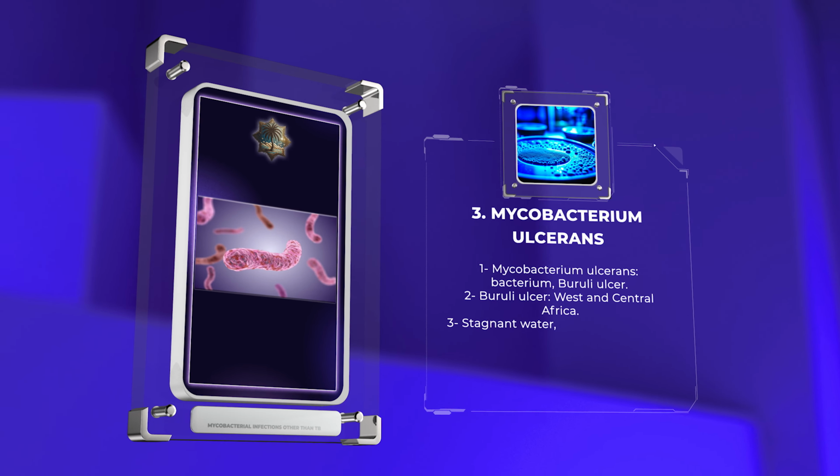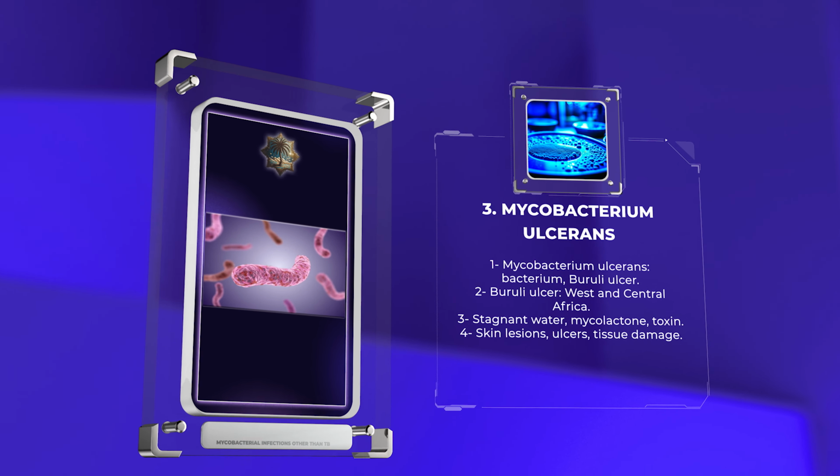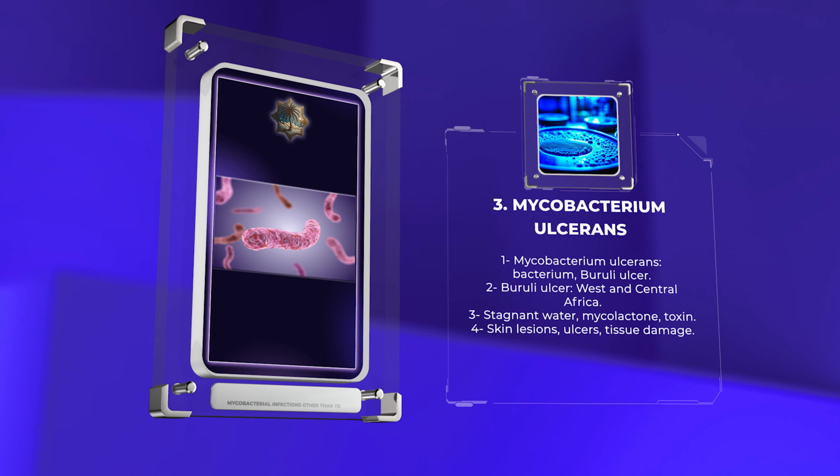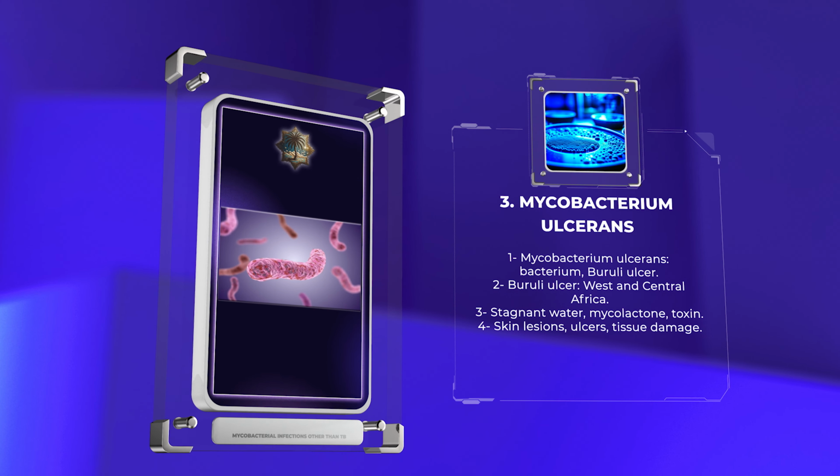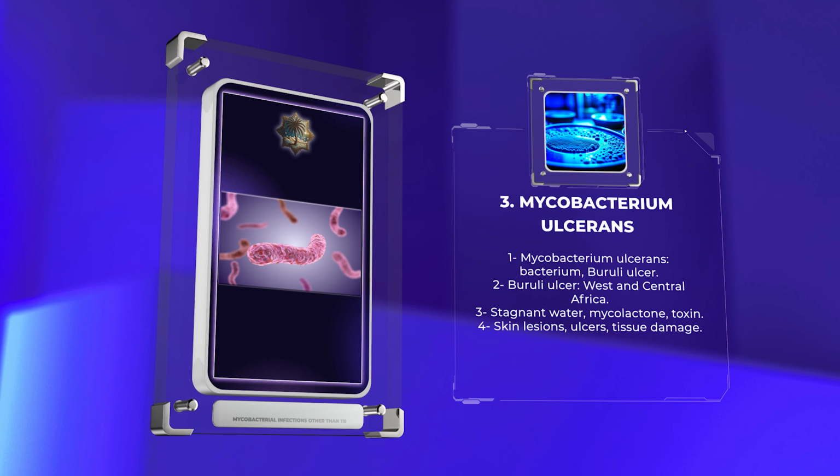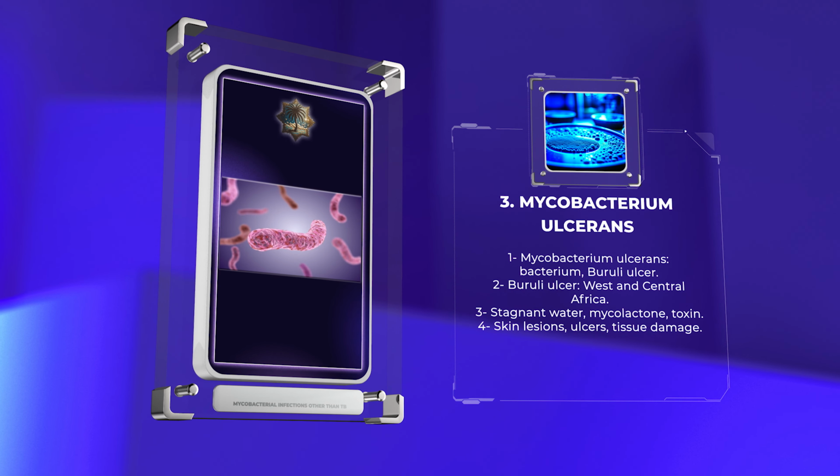Mycobacterium ulcerans is a bacterium that causes Buruli ulcer, a disease mainly seen in West and Central Africa. It is associated with stagnant water and produces a toxin called mycolactone. The disease presents with skin lesions, ulcers, and tissue damage.